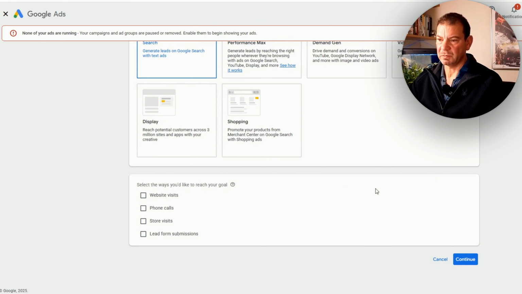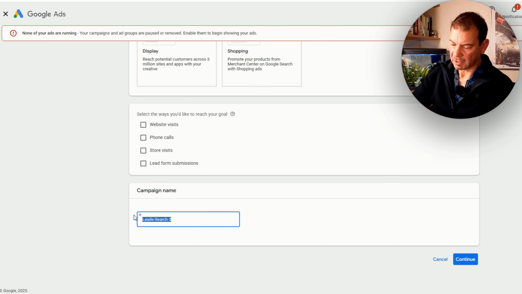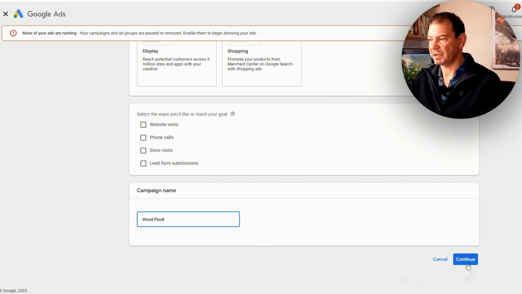Here, search is what we want to do. What goal we would like, we're going to leave this blank for this. Click on continue, and then obviously a naming convention. So for this, we're just going to call it wood floor, and then just press continue.